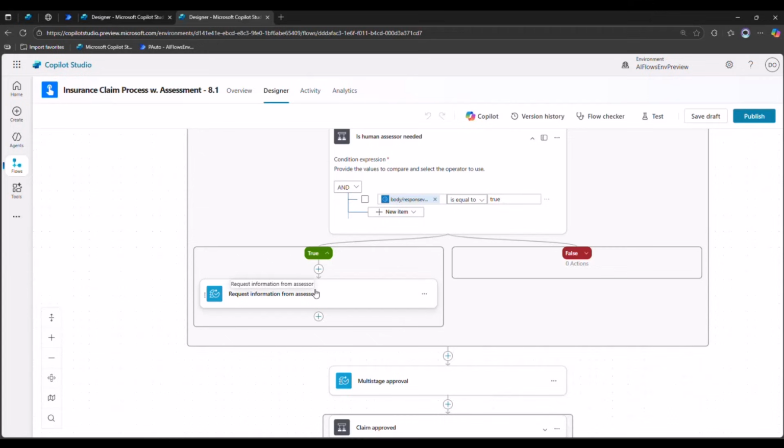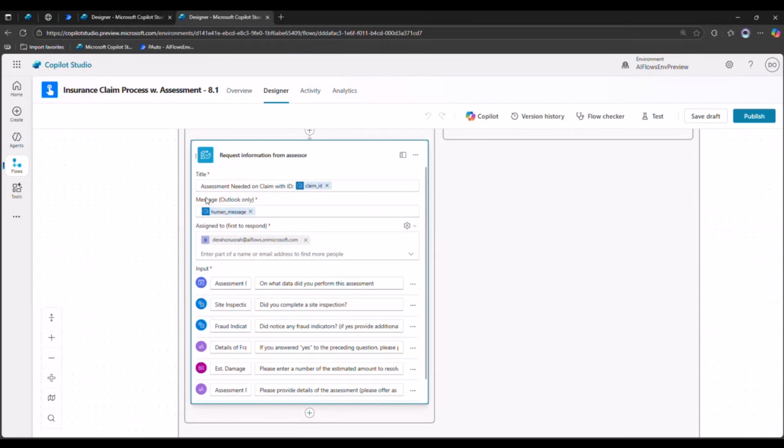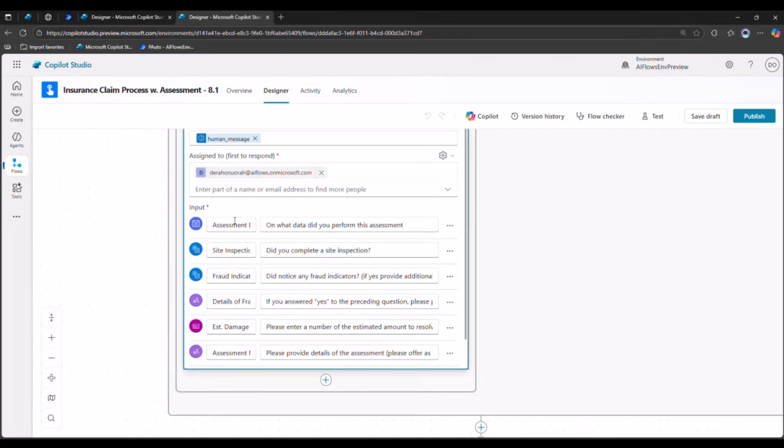If the assessor is needed, then we're going to send a request to the assessor to get extra information. So you can see this is the same request for information action that we configured in the other tab. Here I've given it a title. I've said assessment needed on claim with ID this. This is the message that I'm going to pass. So these inputs, like these messages that I'm sending, can also be dynamic. Here it's generated by an AI model. Then here I'm assigning it to myself. And then these are the inputs I'm going to collect.